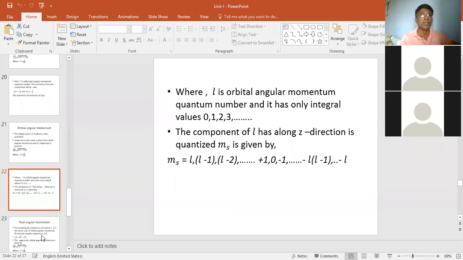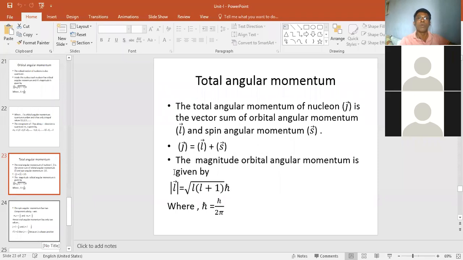So what is the total angular momentum? The total angular momentum is the vector sum of orbital angular momentum and spin angular momentum. It is the vector sum of the orbital angular momentum and the spin angular momentum. So J, the total angular momentum, is given by J is equal to L plus S. This is also important for the exam.